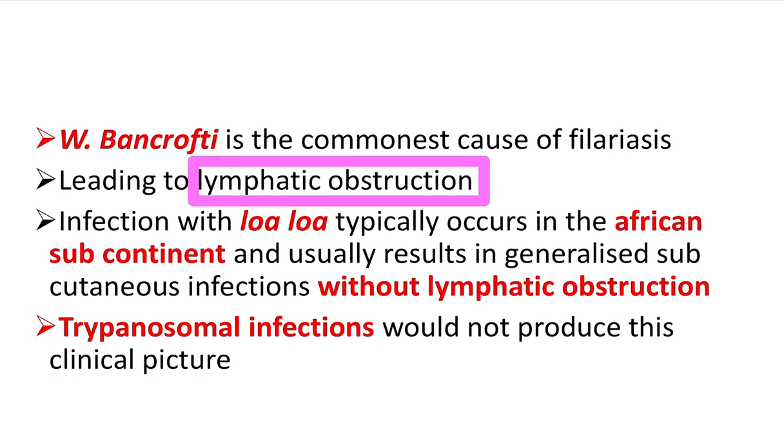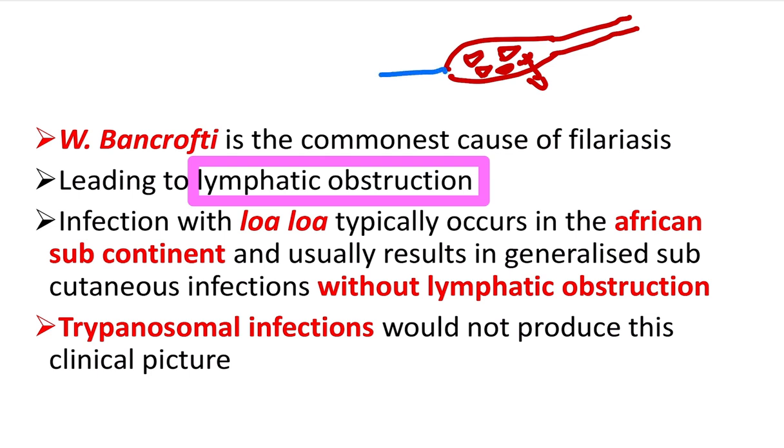Normally what happens? Normally the arterial blood comes to the capillary, there is exchange at the capillary, and finally the venous blood goes to the heart. But what happens in case of lymphatic obstruction?